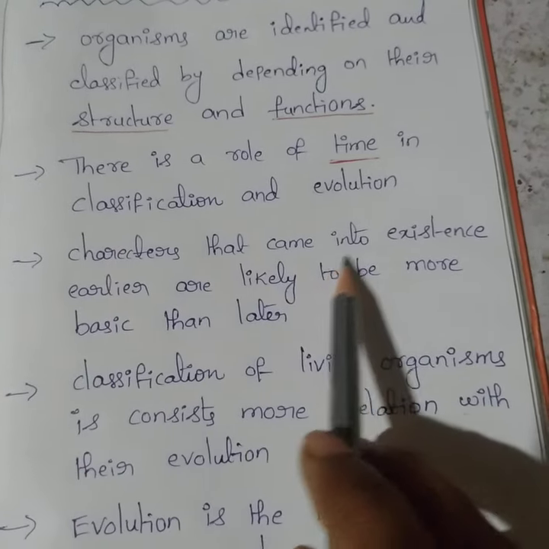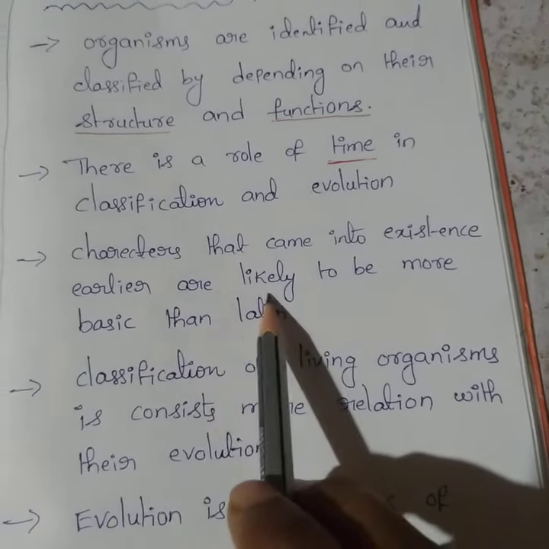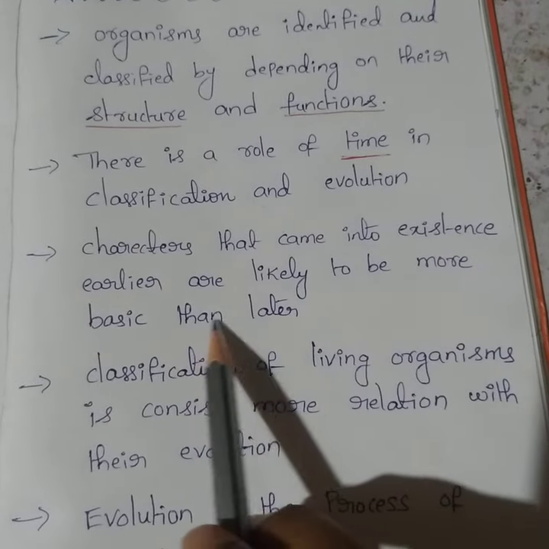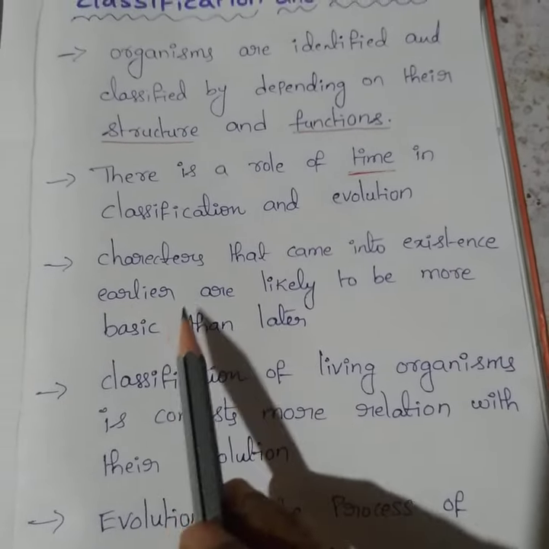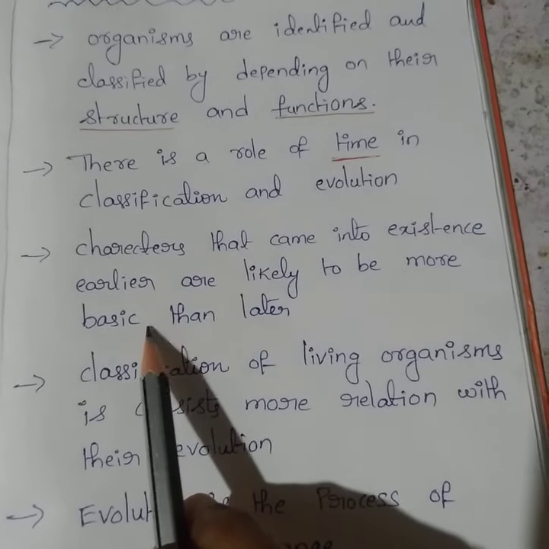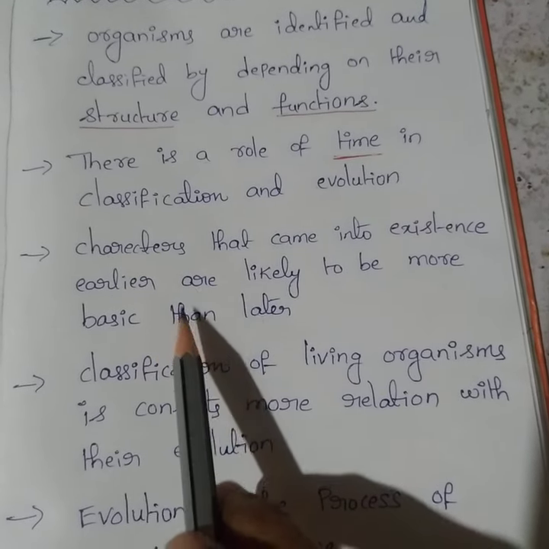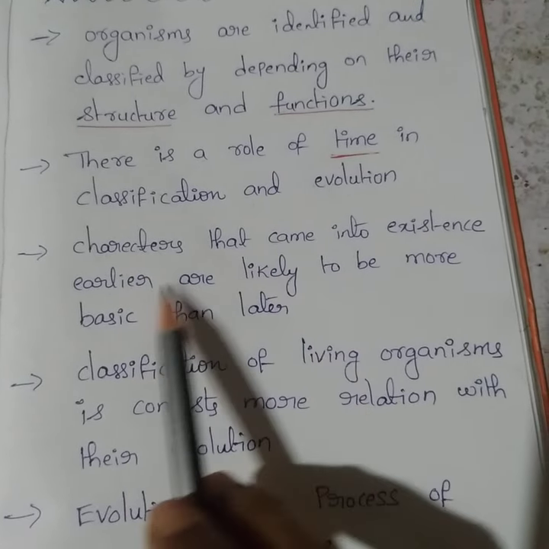Characters that came into existence earlier are likely to be more basic than later ones. So the meaning of this point, whatever the organisms' characters, for example characters that came into existence earlier,